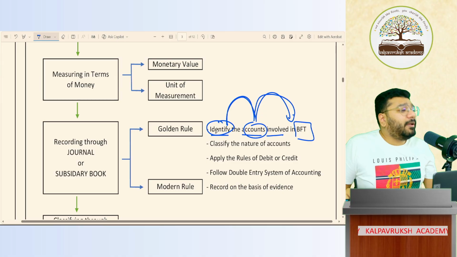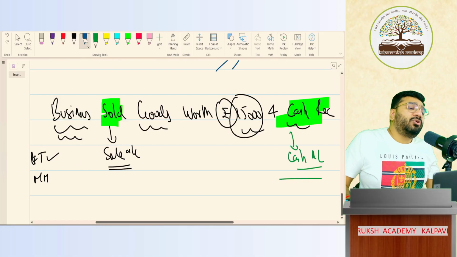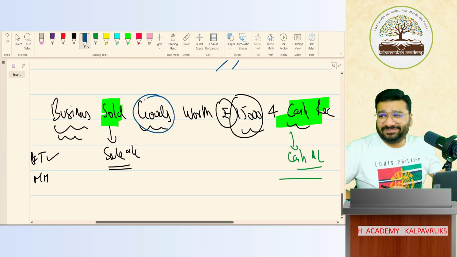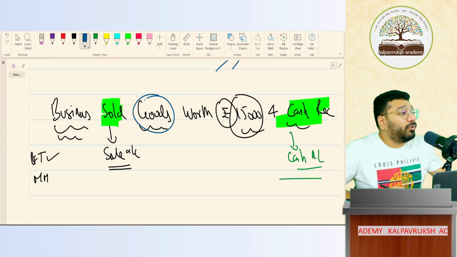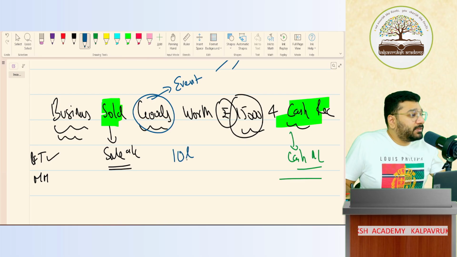So once you identify a BFT, you're supposed to identify the accounts involved. Now you will have a doubt here. Sir, goods, why didn't you record, sir? For this, you have to wait. Goods is not a transaction. It is an event. When you purchase 10 laptops, you record a purchase entry.